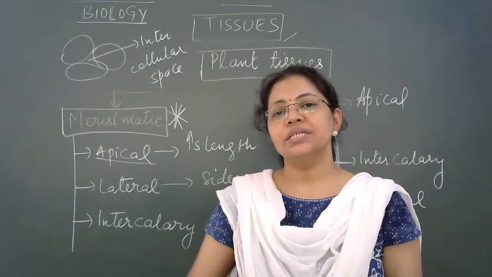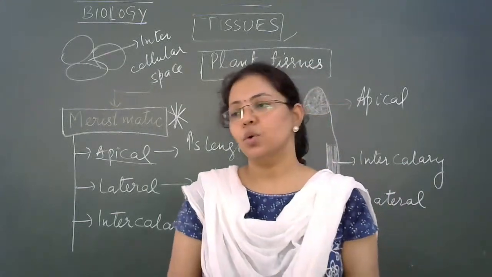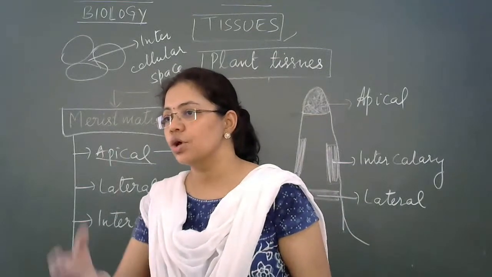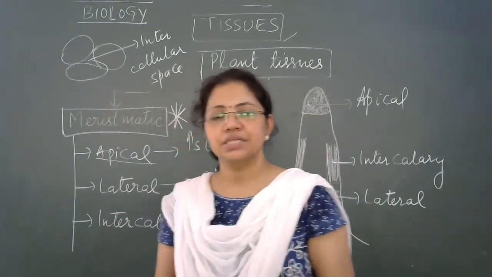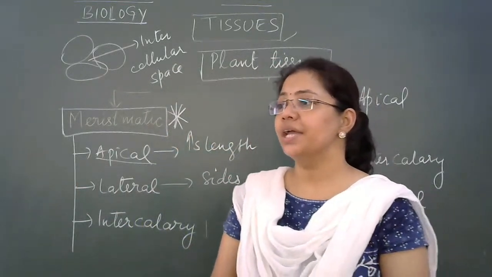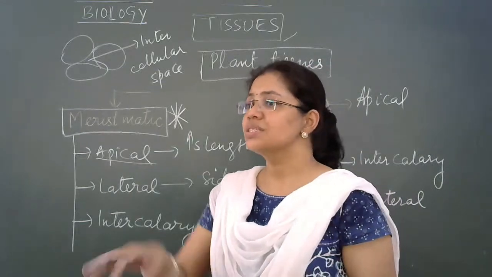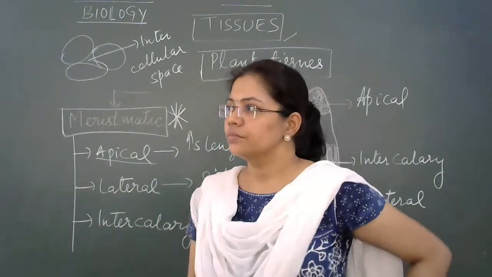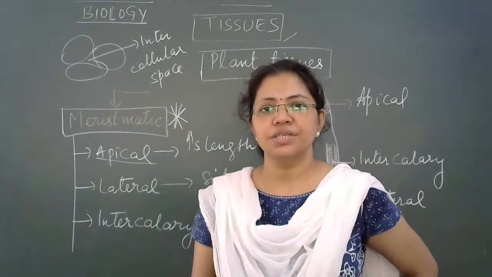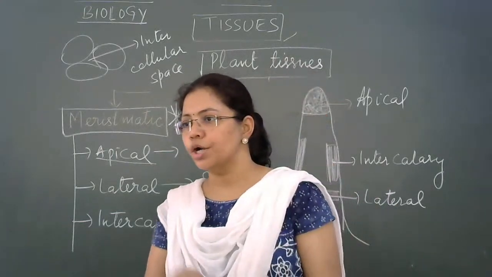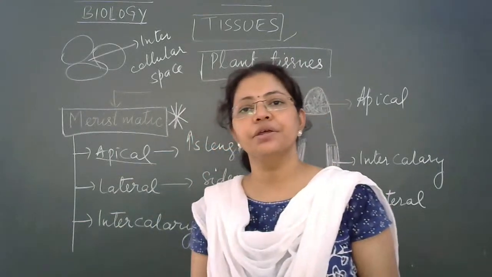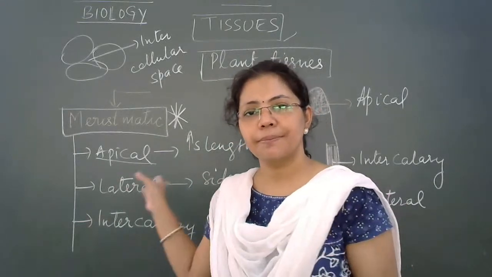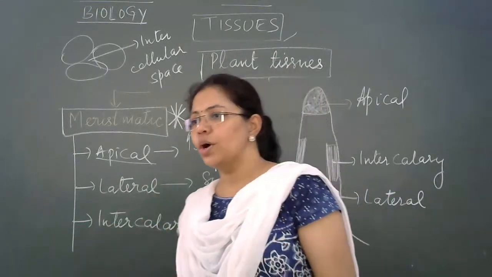So can anyone tell me what nodes and internodes are? I'm just having a look at your comment section. Yes, nodes and internodes. Anyone who wants to write here what nodes and internodes are? No one is writing?